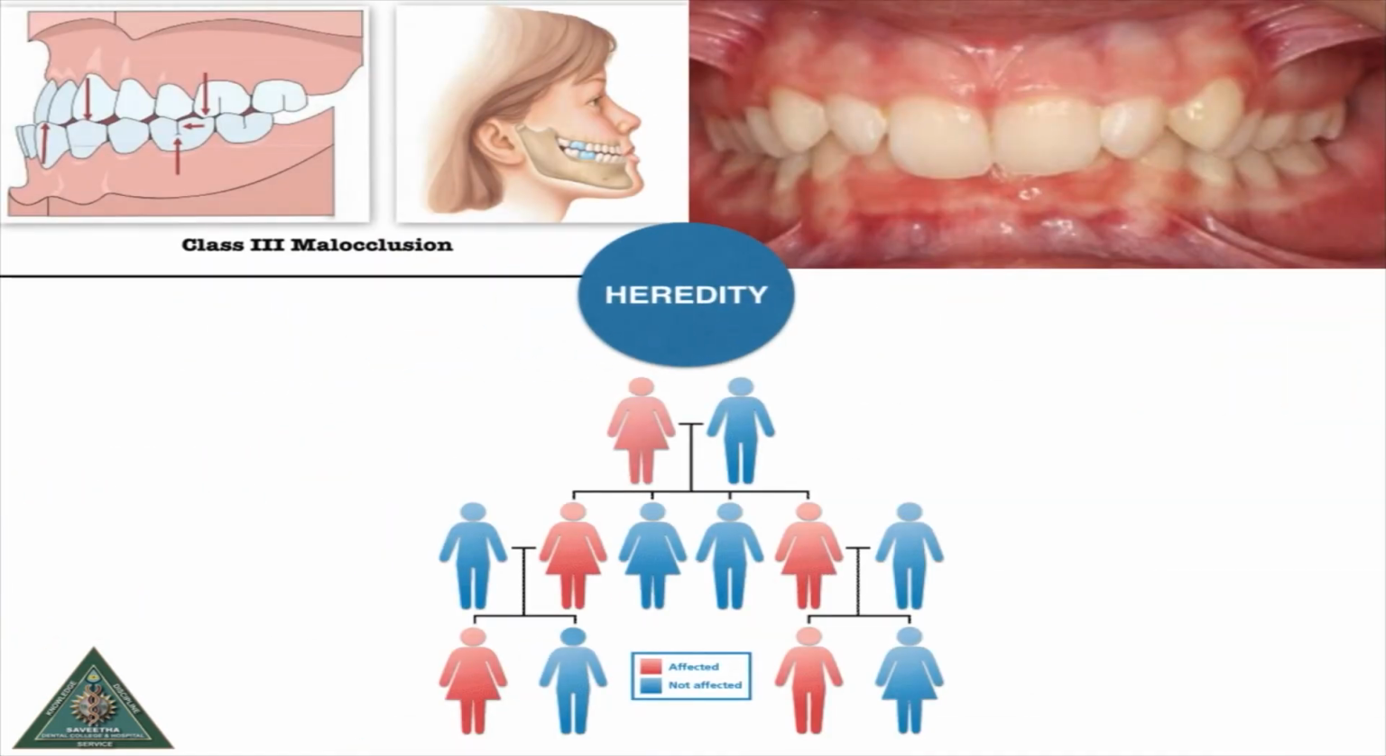Heredity has long been attributable as one of the causes of malocclusion. The child may inherit conflicting traits from both the parents, resulting in abnormalities of the dentofacial region. The common genetically transferred malocclusion is class 3 and deep bite.